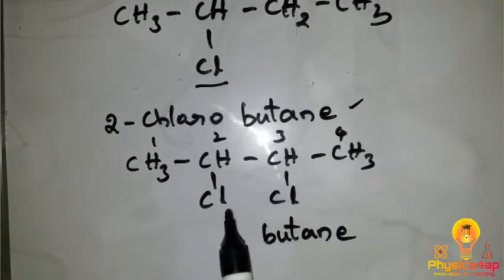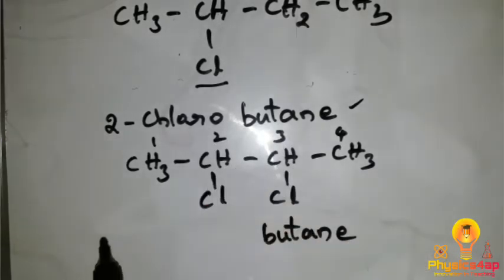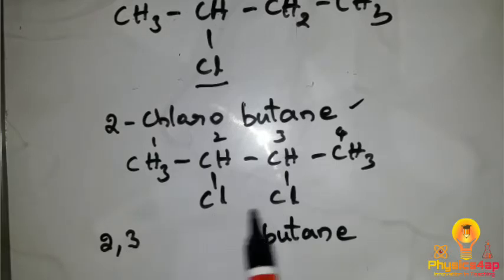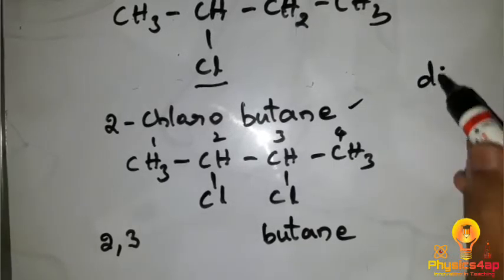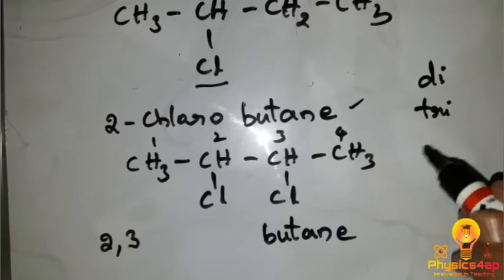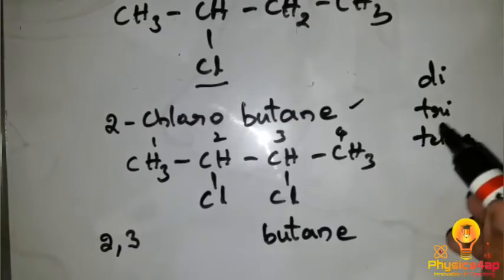In this kind of situation, we write the numbers as 2, 3, as the two positions have a chlorine. If there are two of the same kind of functional group, we write di. If there are 3, we write tri. If there are 4, we write tetra, and so on.